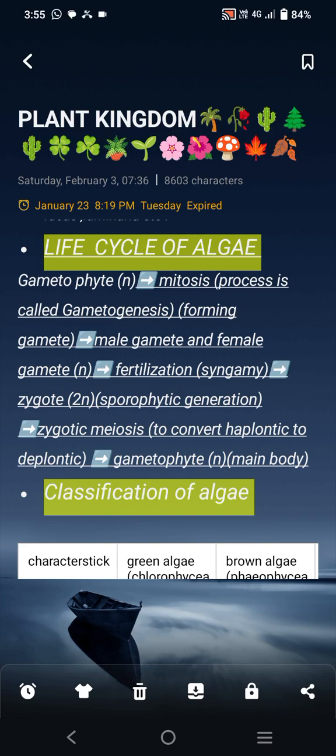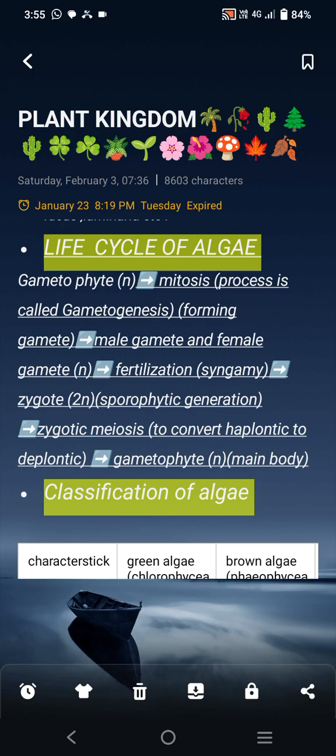Male and female gametes are formed, which are also haplontic. They fuse to form a zygote. This fertilization, also known as syngamy, forms the zygote, which is diplontic.